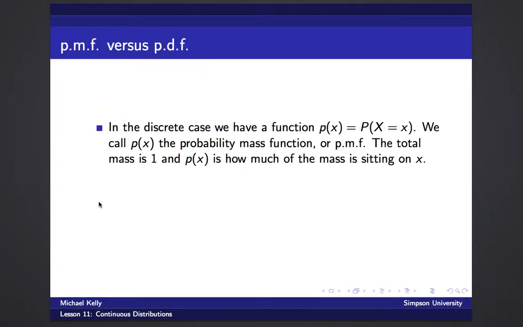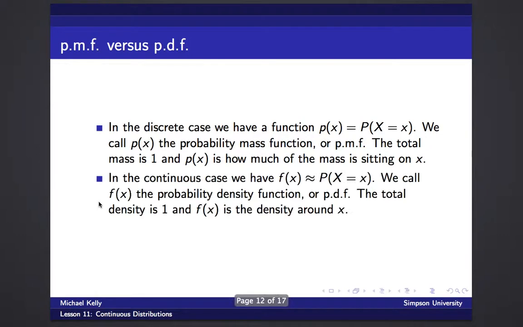So if you remember from class, there's a function, a little p of x, called the p.m.f of our random variable. And p of x is the probability that the random variable is x. And that was the function that we were summing over on the last slide. And it represents how much of the mass is sitting on x. The p.d.f, or probability density function, is analogous to the p.m.f. So it roughly represents the probability that the random variable is near x, in a sense. So that's the way to think about it.